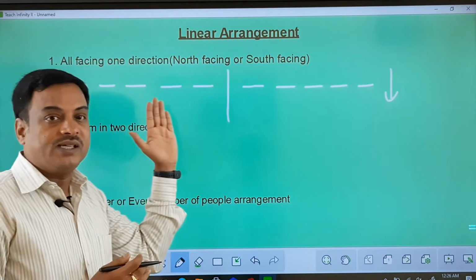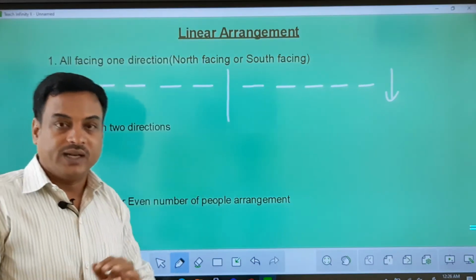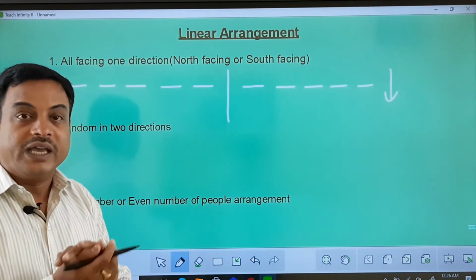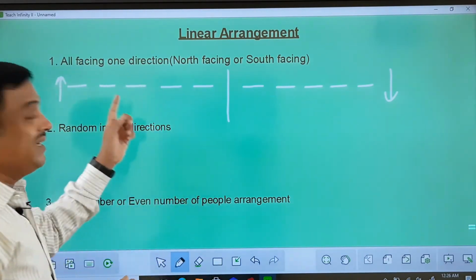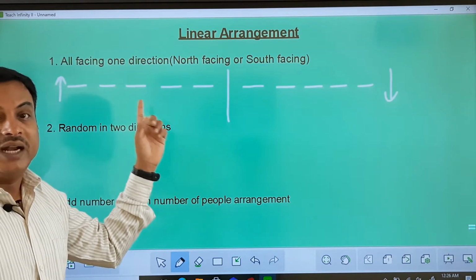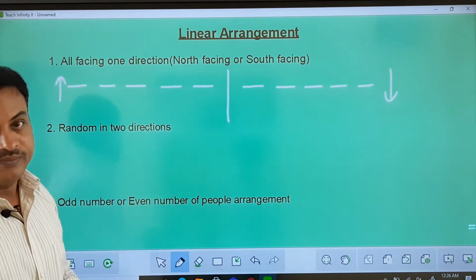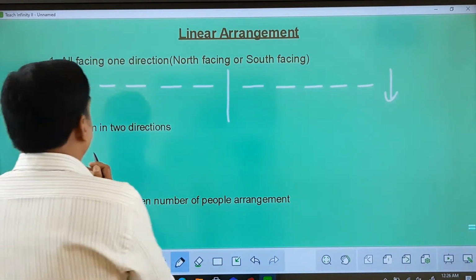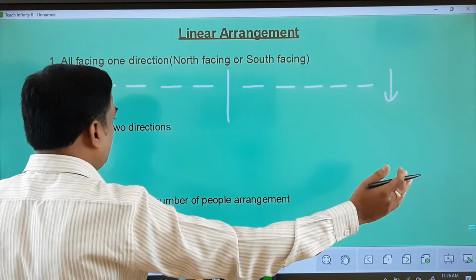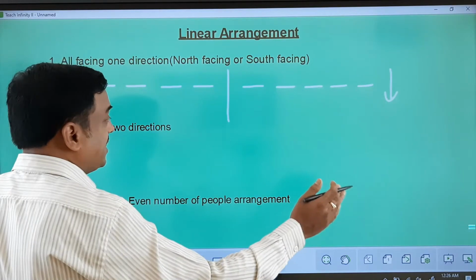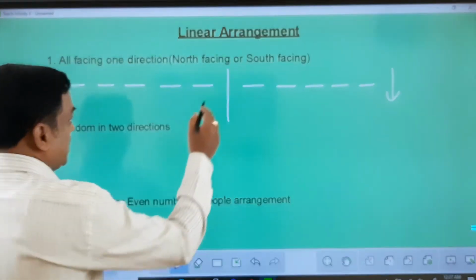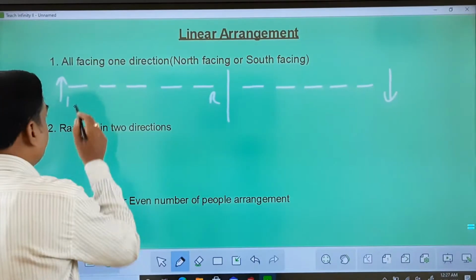Now what will be the difference between north direction and south direction? And what should I do if nothing is mentioned in the puzzle? If nothing is mentioned in the puzzle, we'll take north direction by default. Now why north direction? If I turn north, my right will be their right and my left will be their left. So there will be no problem in understanding what is right and what is left here. So simply it is right and this is left.